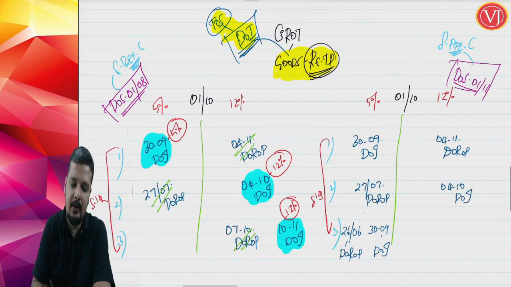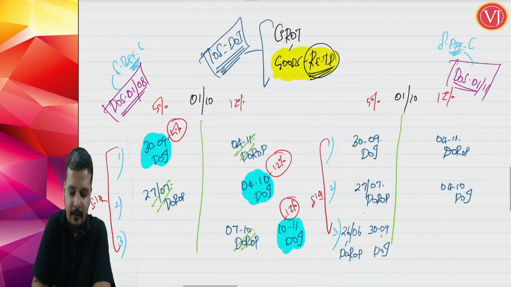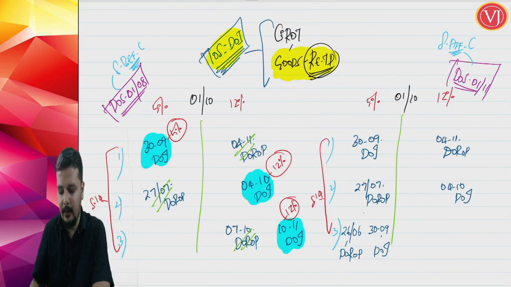Again, the moment you are talking about change in rate of tax for the goods sector for a regular taxable person, in this scenario the very simple answer is that your time of supply is equal to the date of invoice. Blindly your time of supply is the date of invoice.